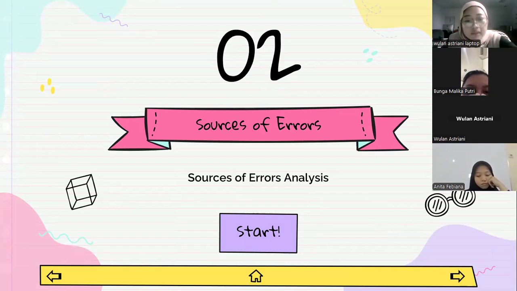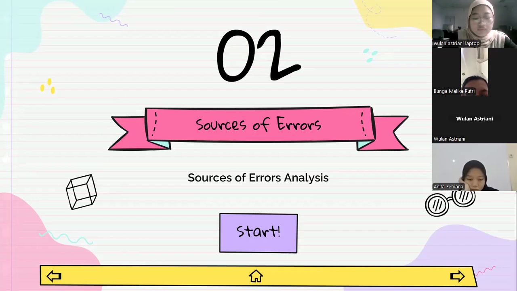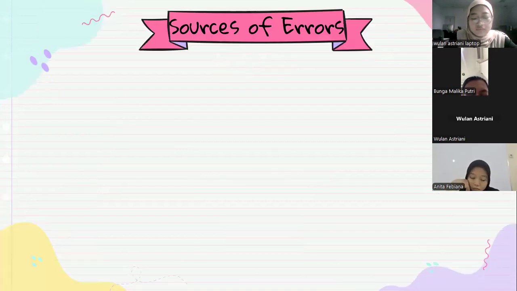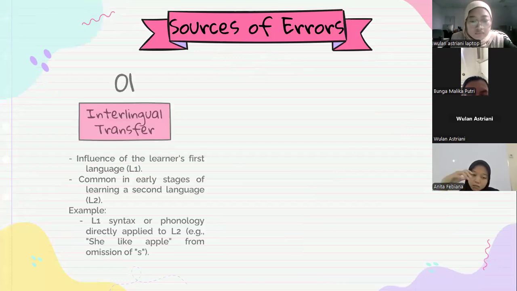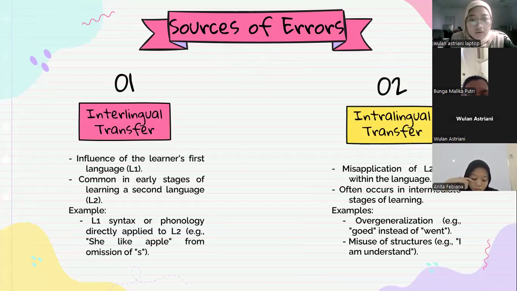Okay, now I will explain about types of error. There are two sorts of errors. The first is interlingual transfer, and the second is intralingual transfer. The first is interlingual transfer.